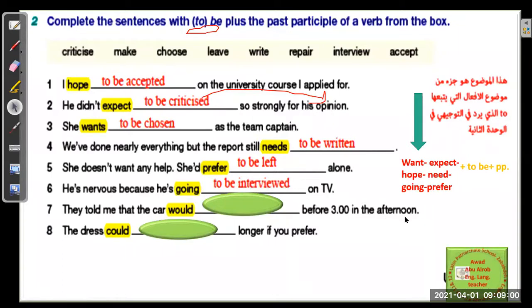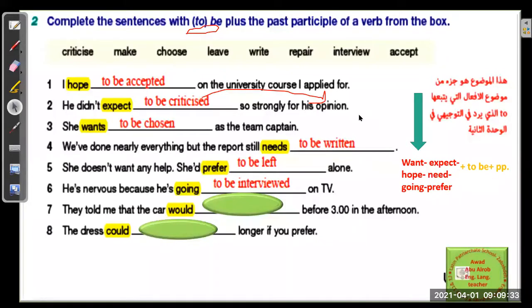Now, the next one, Amal. Carol. They told me that the car would to be leave before in the afternoon. Okay, can you repeat that? They told me that the car would to be leave.